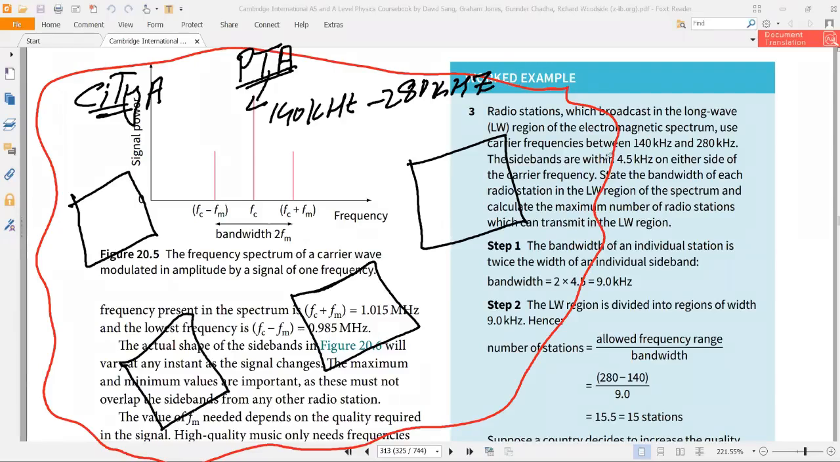Okay, sidebands are within 4.5 kilohertz.